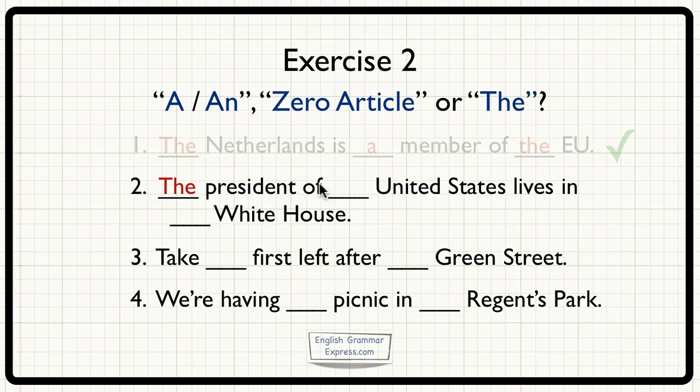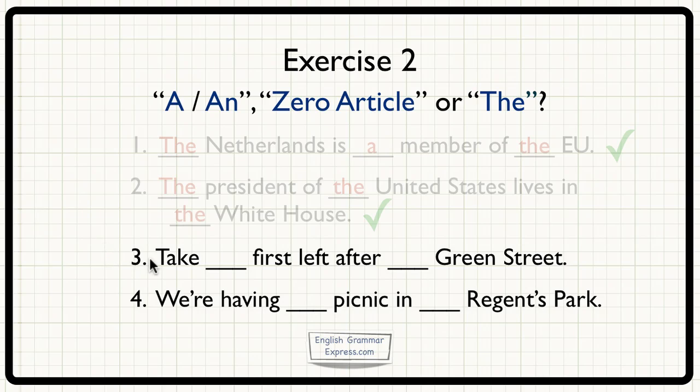So the president of something United States. Well, United States is like Netherlands because it requires the. So the president of the United States lives in something White House. Now you might remember that certain American buildings require the as well. The White House is one of those buildings.